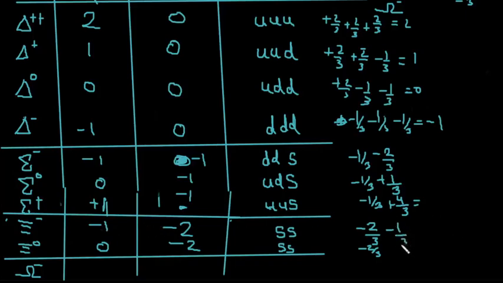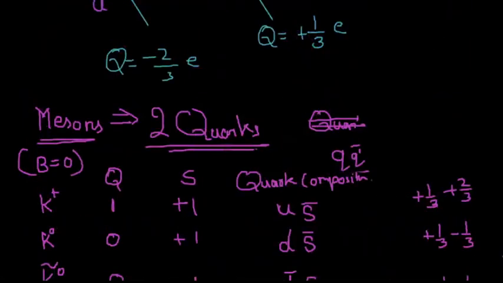So you need to have -1/3, and -1/3 is the charge of D. And for 0, there must be +2/3, and +2/3 is the charge of U. So in this fashion you can do. And for negative omega, -3 is the strangeness, all strange quarks will come, and since all are strange, there is -3/3, and it will be -1 as a total charge. So this is all, the strange decoupled baryons are covered.